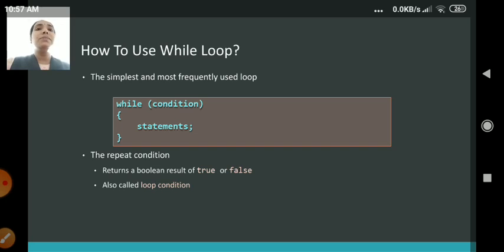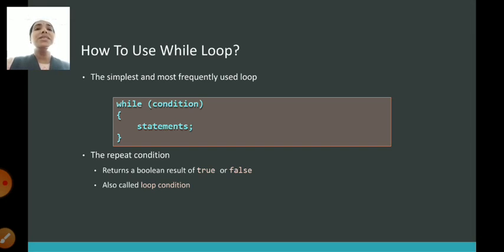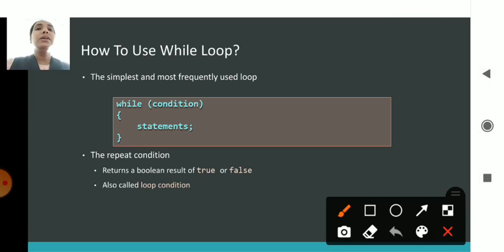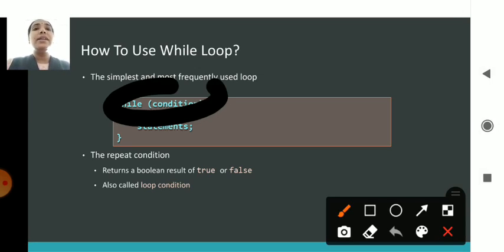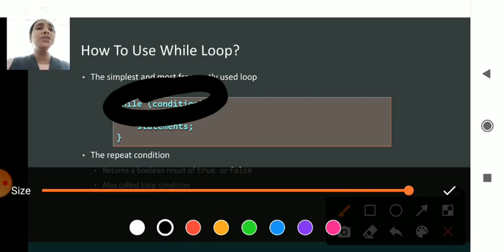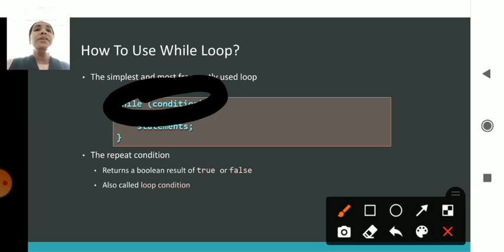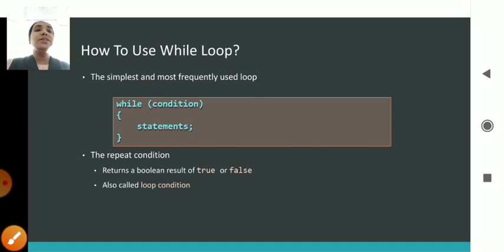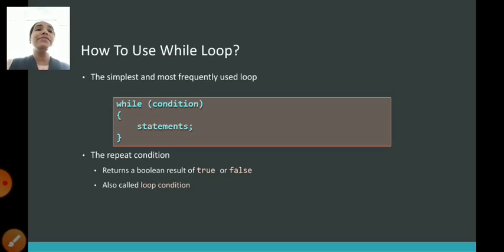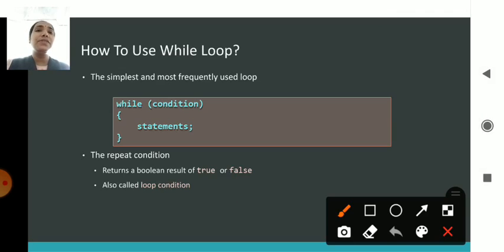Let's check the syntax of the while loop, which you can see here. You have a while, and in that while you use a condition. In the while loop, the condition means that if I check one condition and it is true, it will execute those statements, otherwise it will not. So whatever condition is there, it will be accepted.